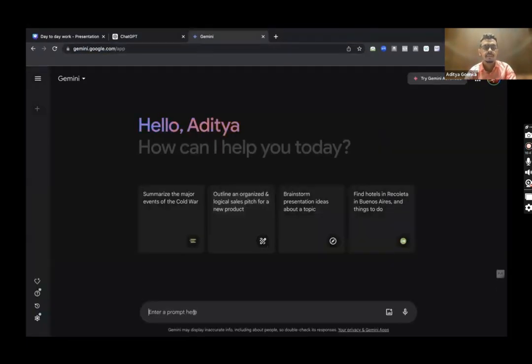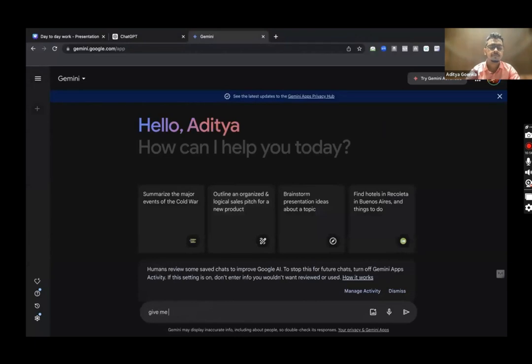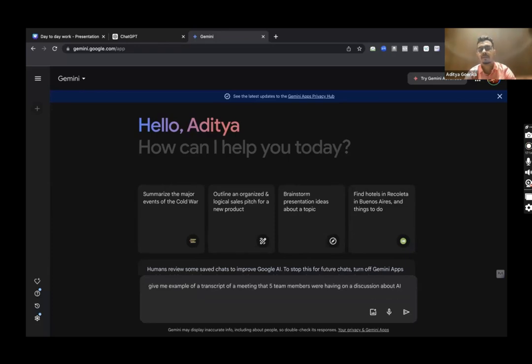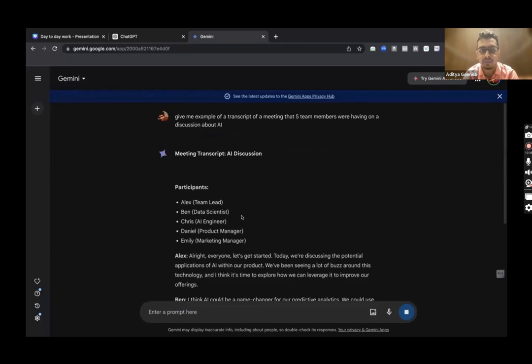Once I go to Gemini, give me an example of a transcript of a meeting that maybe 5 team members were having on a discussion about, let's say, AI. Okay, so guys, this is just for example. This was not a part of the plan, but this is just an example that I'm showing to you.